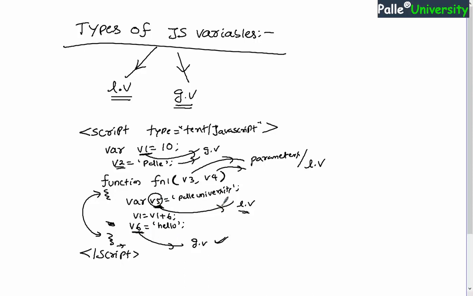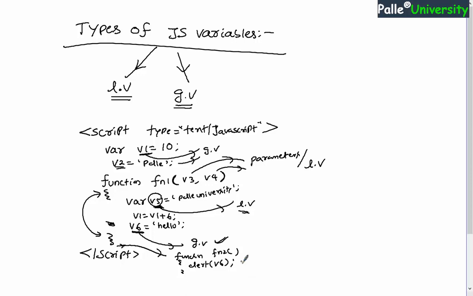Now let us say, inside this script only, because of space constraint I am writing here, I am having another function named fn2. Is it possible to use this v6 inside this fn2 function? Obviously yes. You can write alert v6, right? I already told you that alert is a function useful for displaying some output.